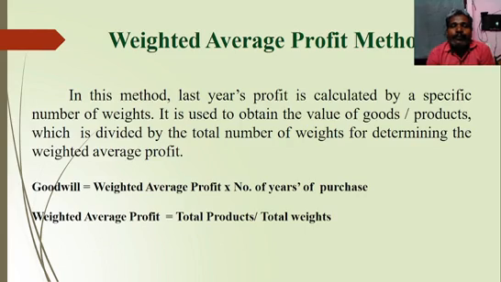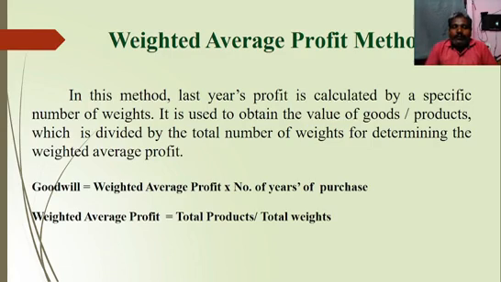Then we will move to the second method of average profit method, that is called the weighted average profit method. In this method, each year's profit is multiplied by a specific number of weights. It is used to obtain the product, which is divided by the total number of weights for determining the weighted average profit. What is the formula for calculation of goodwill? Weighted average profit into number of years of purchase.